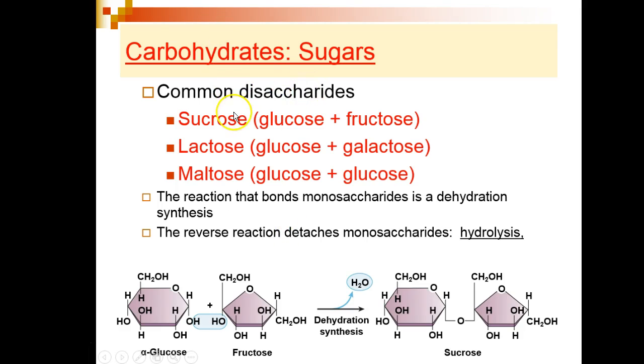Common disaccharides are sucrose, made of 1 glucose and 1 fructose, and lactose, made of glucose and galactose. These disaccharides are made in the cell by dehydration synthesis, taking one monosaccharide, another monosaccharide, removing a water molecule, and covalently bonding both monosaccharides. Thus, the cell can make short chains of 2, 3, 10, 12 monosaccharides linked together. These are sugars.